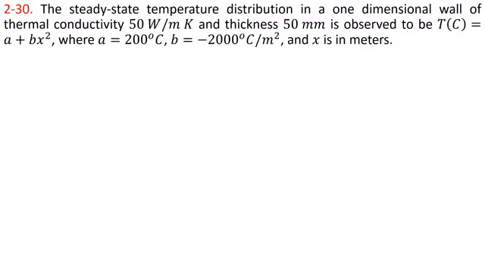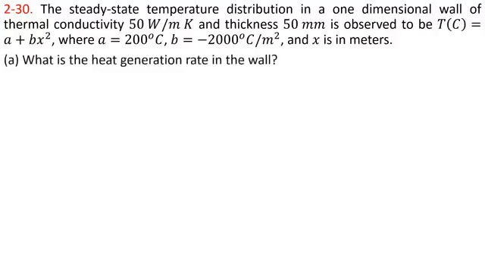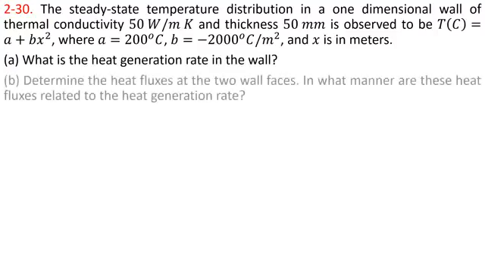Now we are moving towards another problem, which is problem 2-30 of our textbook. The steady state temperature distribution in a one dimensional wall of thermal conductivity 50 watt per meter Kelvin and thickness 50 millimeter is observed to be T of x equals A plus B x square, where A is equal to 200 degrees centigrade and B is equal to minus 2000 degrees centigrade per meter square and x is in meter. Part A, what is the heat generation rate in the wall?